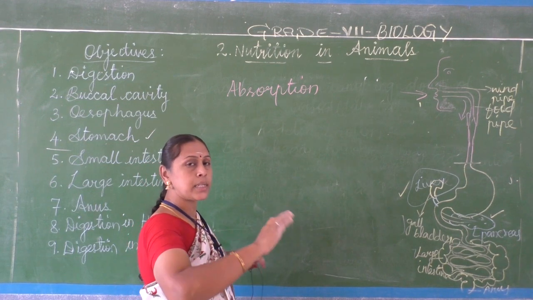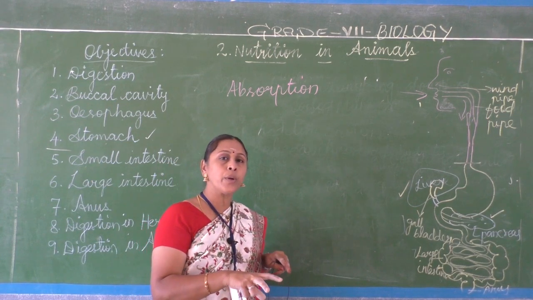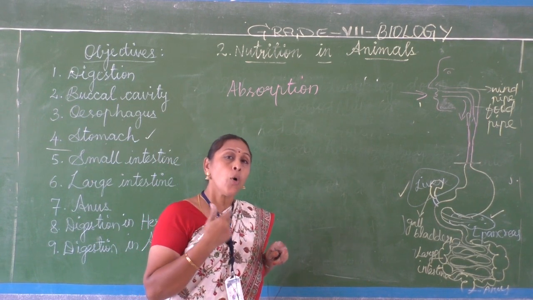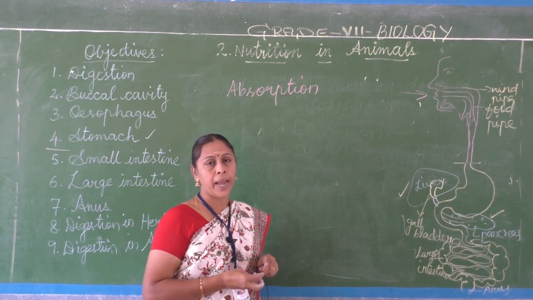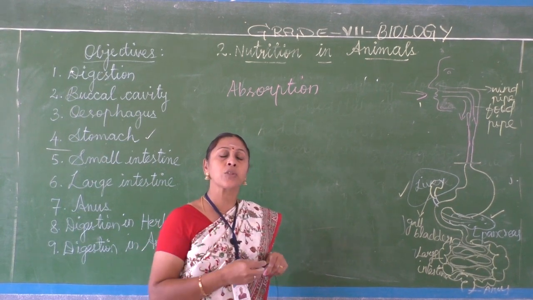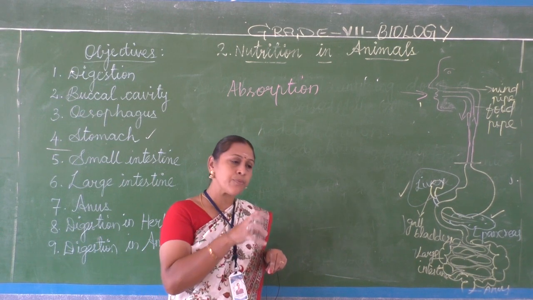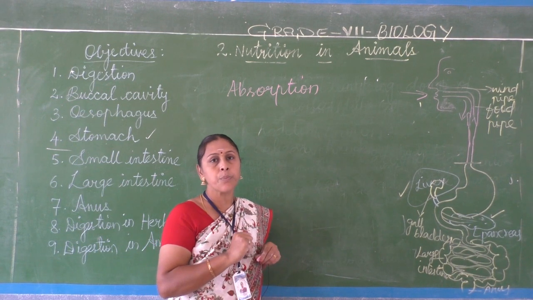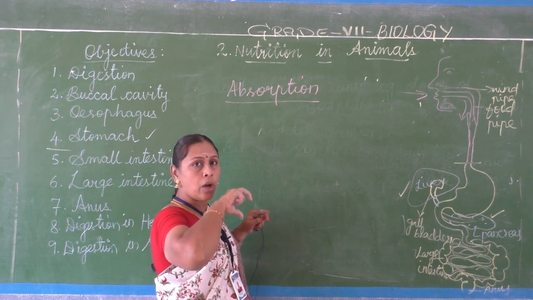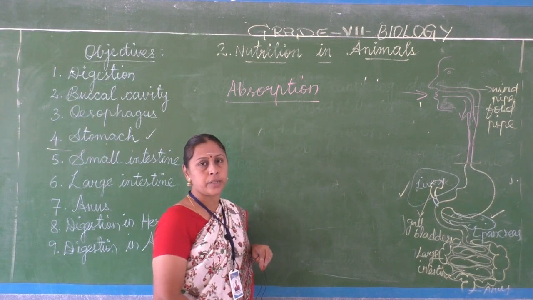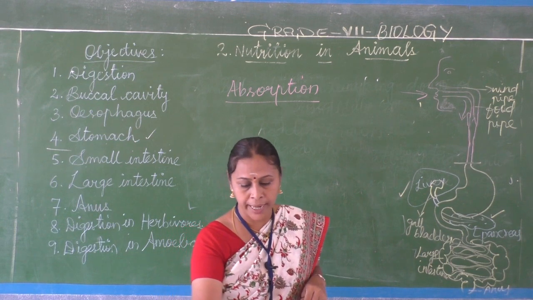So in the small intestine itself, all the complex food is digested into simple forms, and those nutrients should be absorbed by the blood. How is it absorbed? In the small intestine, a lot of blood vessels are supplied. So when the digested food passes through the small intestine, the blood vessels absorb those nutrients, the simple form of food, and this is called absorption. So the digestion and absorption take place in the small intestine.